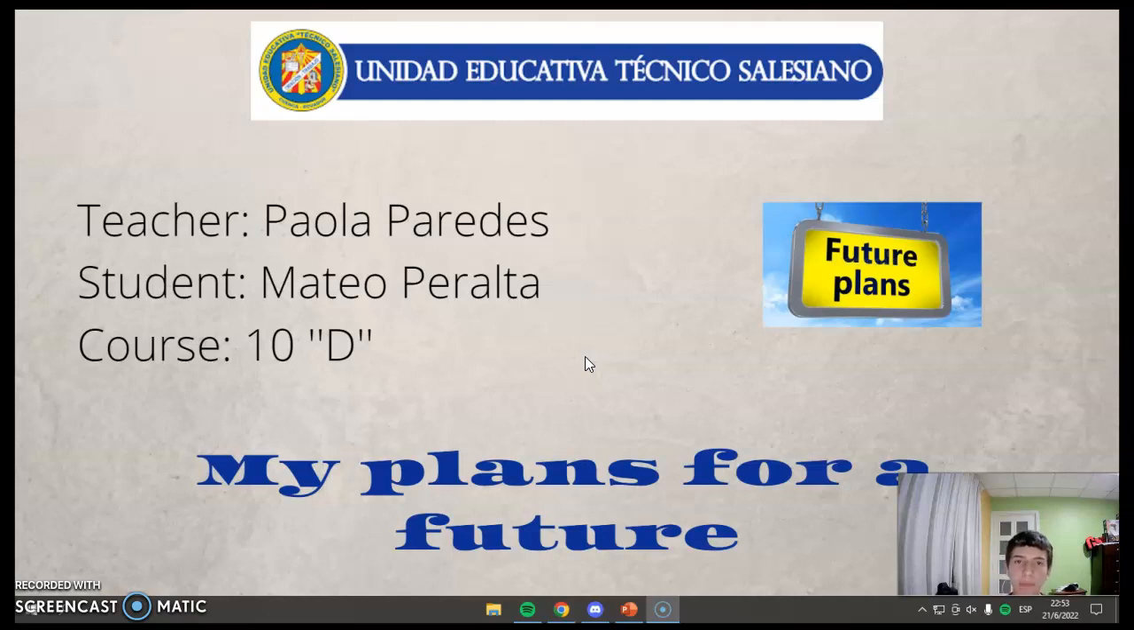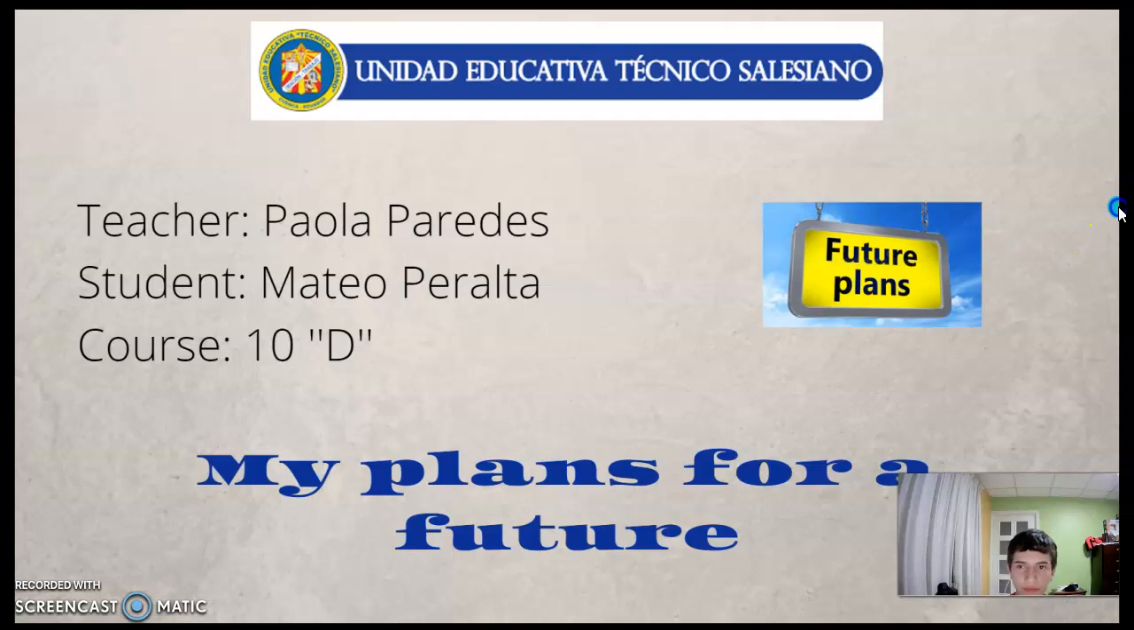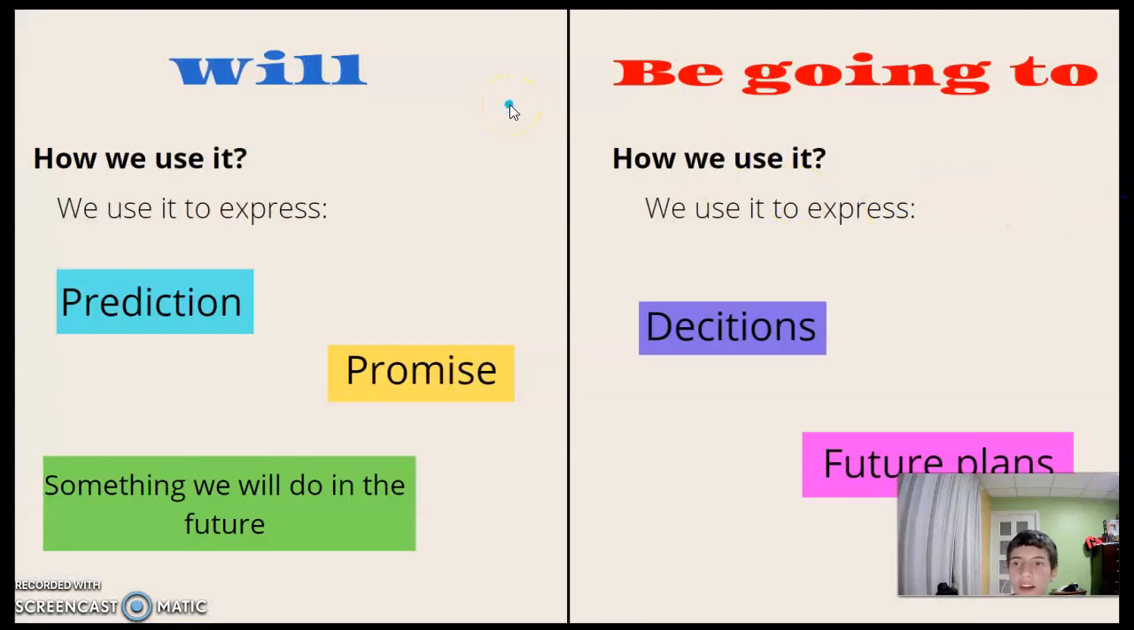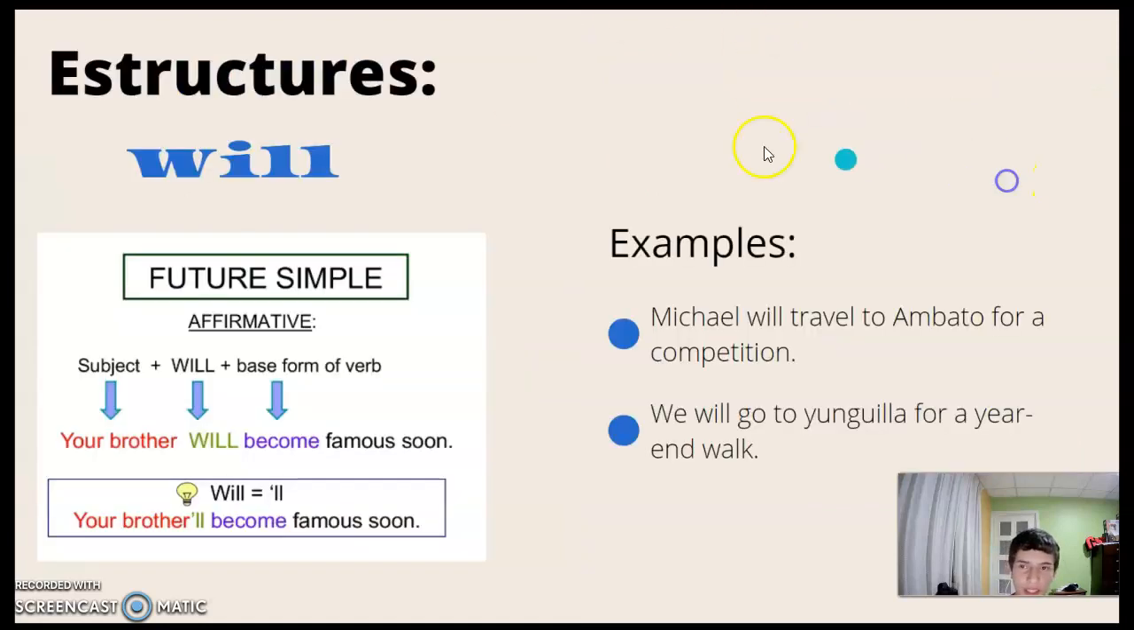The difference between will and be going to, and my future plans. Firstly, we use will to express predictions, promises, or something we will do in the future. We use be going to to express decisions or future plans.